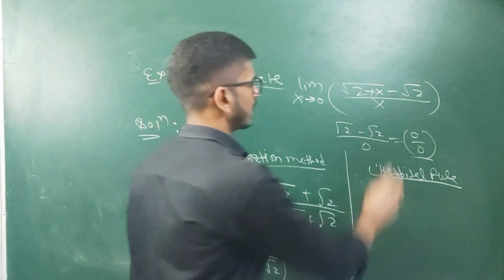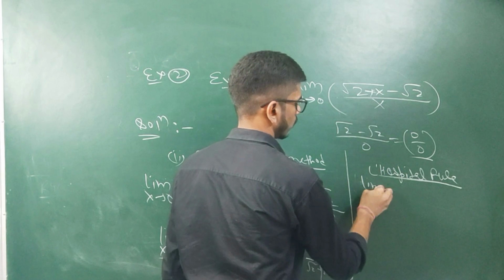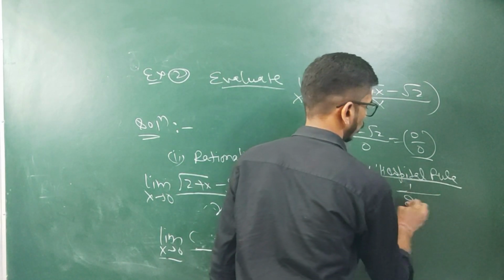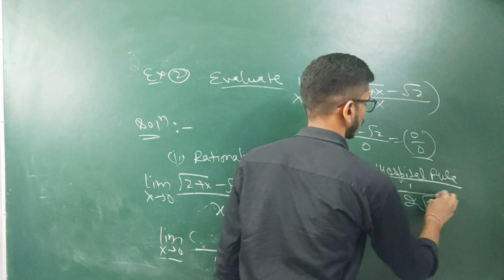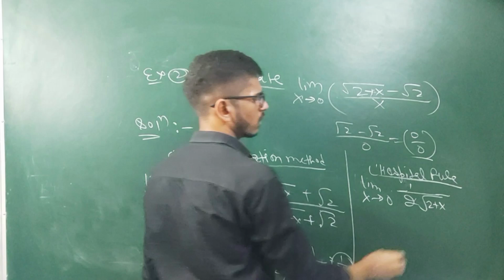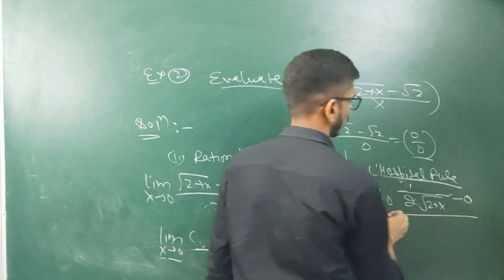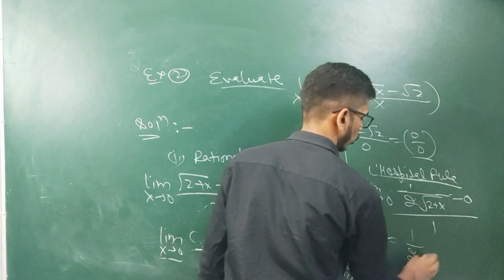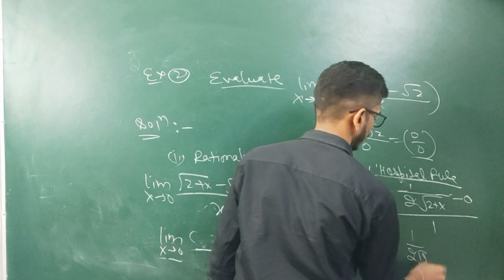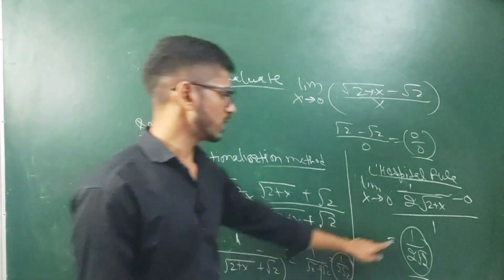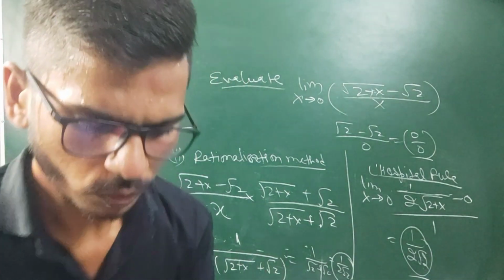In L'Hospital rule, we will differentiate the numerator part. It will be 1 by 2 under root 2 plus x, and the differentiation of 2 will be 0, and the denominator differentiates to 1, so (1 by 2 under root 2 plus x minus 0) divided by 1. If I put 0 here, I will finally get 1 by 2 under root 2. That is the easy part. So in both cases we are getting the same limit, that is 1 by 2 root 2.